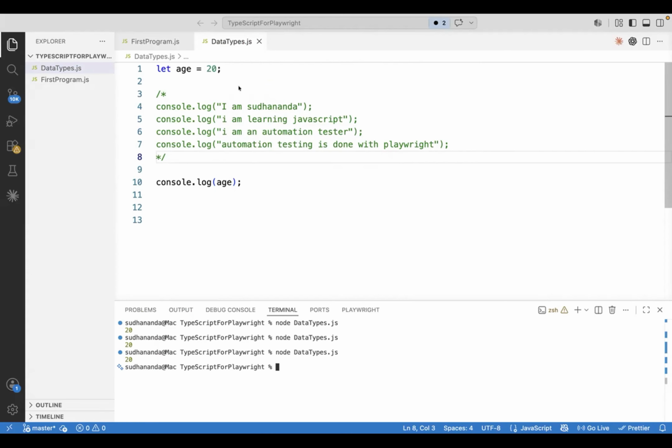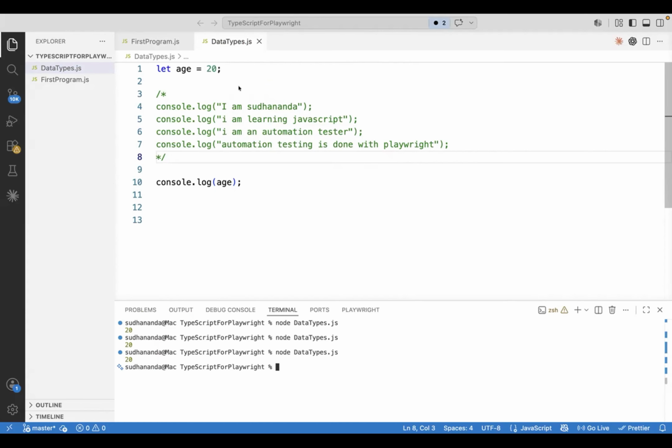So far you understood the very basics of JavaScript. What is meant by JavaScript? How do we write JavaScript? What is meant by a variable? How do you declare the variable? How do you assign a value to the variable? What is meant by a data type? And what is a weakly typed language and a strongly typed language, and how to write comments and all. So this is what we have learned so far. But now we have to move on.